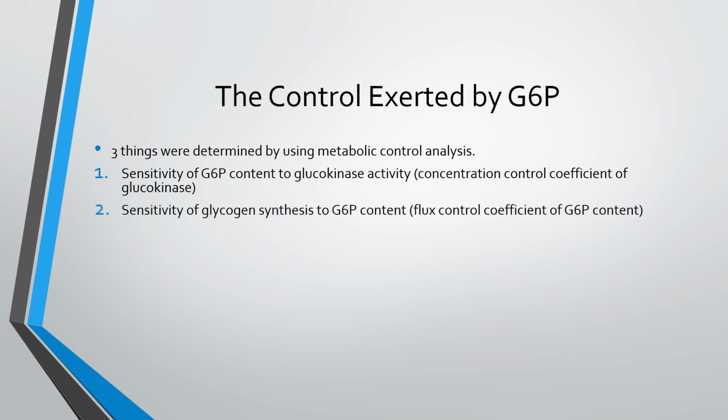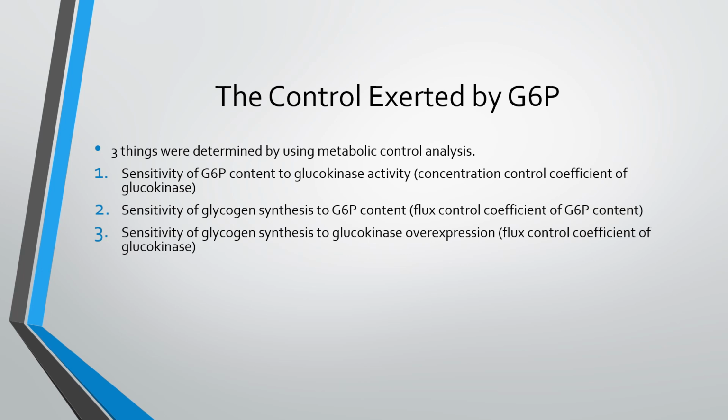Number 2 was the sensitivity of glycogen synthesis to glucose-6-phosphate content, which was expressed as the flux control coefficient of glucose-6-phosphate content. And the third thing that was determined was the sensitivity of glycogen synthesis to glucokinase overexpression, which was expressed as the flux control coefficient of glucokinase.